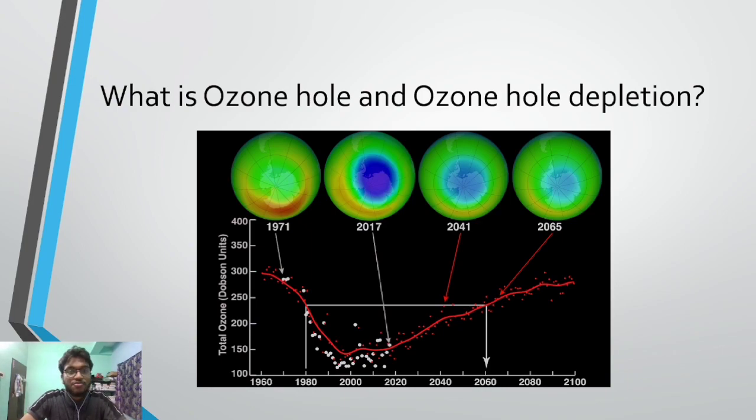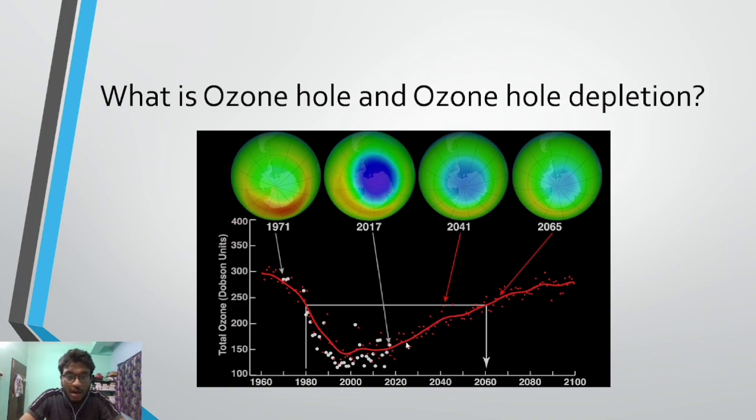This is a basic trend from the year 1971 to 2020 and further to 2065. Here what we can see is that in 1971 it is a very thin depletion, or in other words the depletion is very small. As the time proceeds, there is a decrease in the ozone concentration, and gradually the ozone layer becomes thinner and thinner, and the ozone hole becomes more and more depleted.